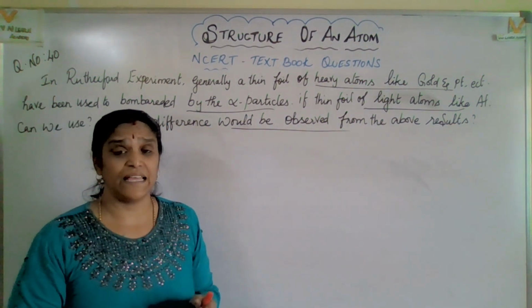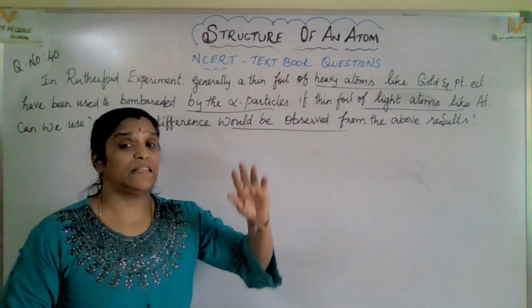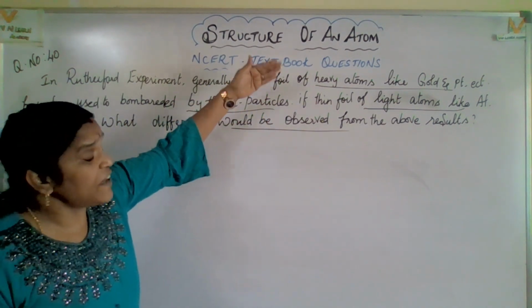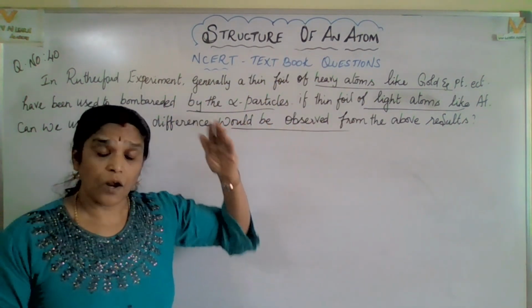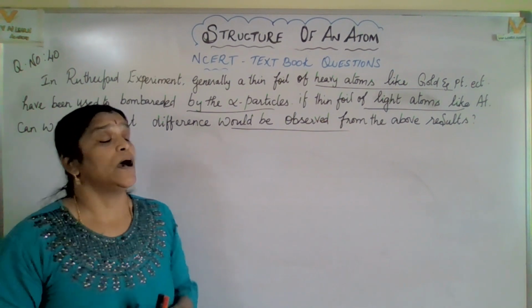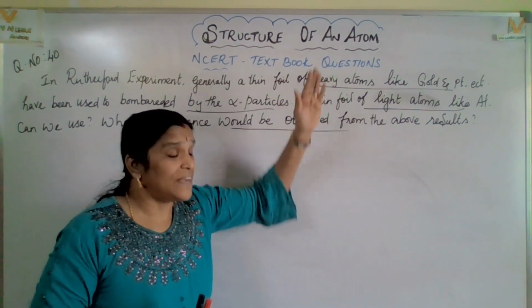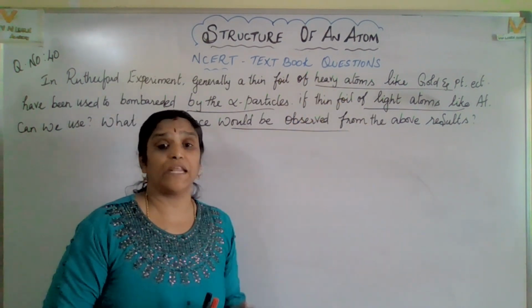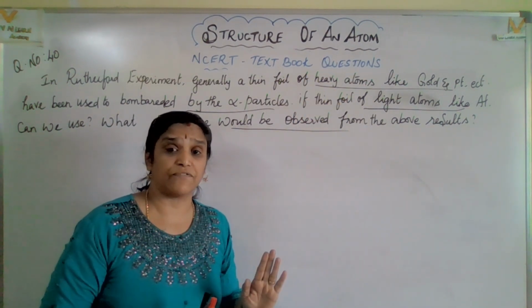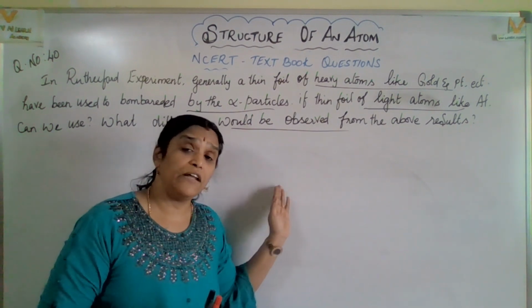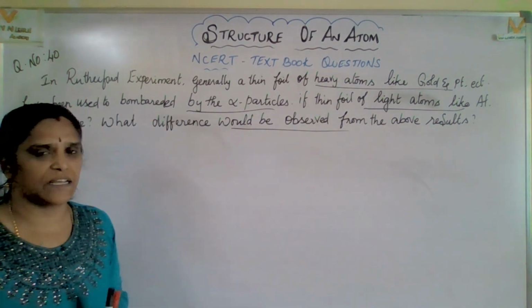See, they are asking, in the Rutherford experiment, they are using heavy atoms like gold and platinum. Suppose a thin foil of light atoms like aluminium, if we use, can we use it first of all? If we use, what difference would be observed? That is the question.